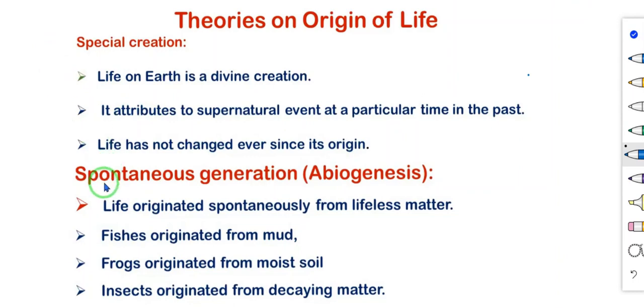The next one is the spontaneous generation or abiogenesis. This theory says life arises from non-living things. So first one, life originated spontaneously from lifeless matter. From the lifeless matter only living things arise. Example, fishes originated from mud, frogs originated from moist soil, insects originated from decaying matter. Mud is a non-living thing.